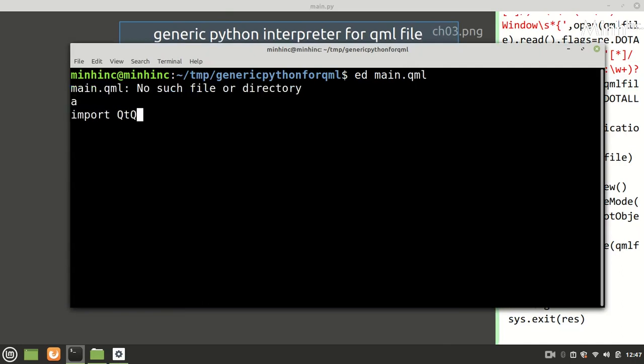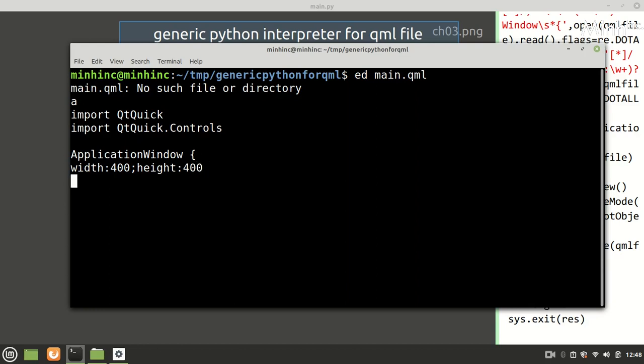import QtQuick, import QtQuick.Controls, ApplicationWindow, and width 400, height 400, and it is followed by visible equal to true, and then color probably green.